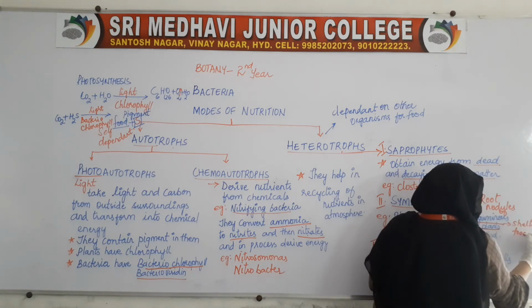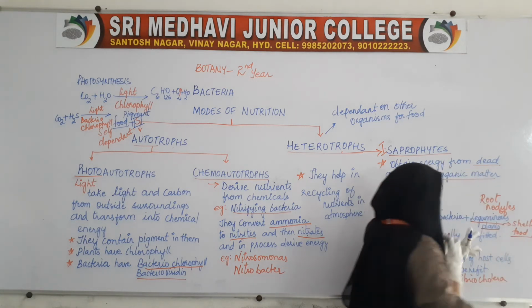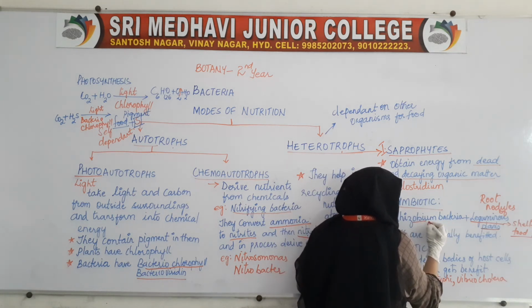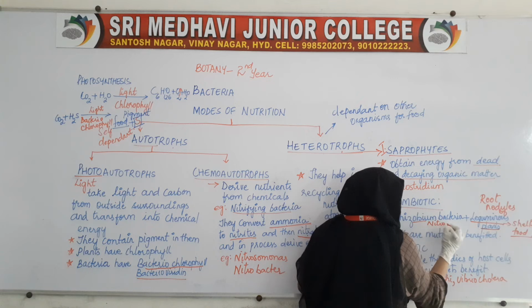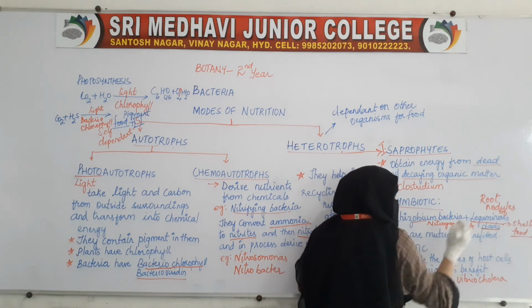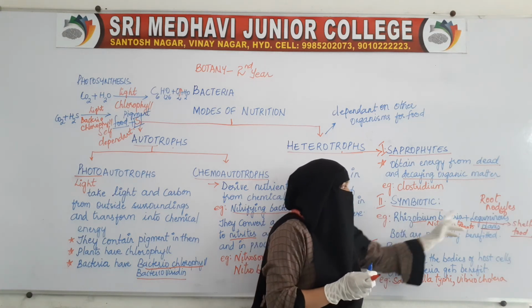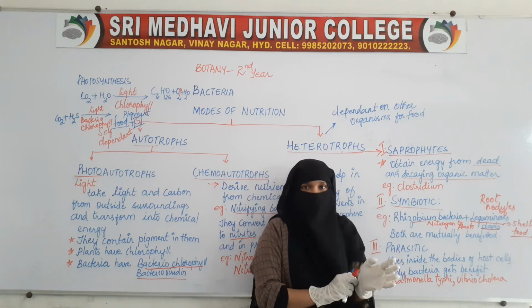Plants will provide shelter and food to the bacteria, and the bacteria provides nitrogen to the plants. Both of them are helping each other.